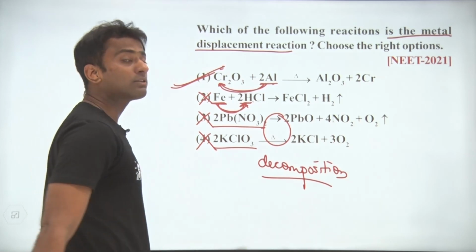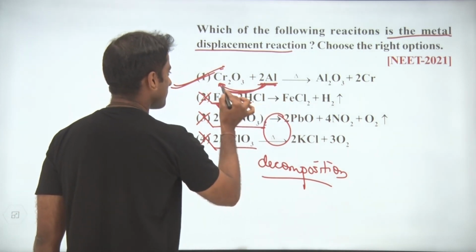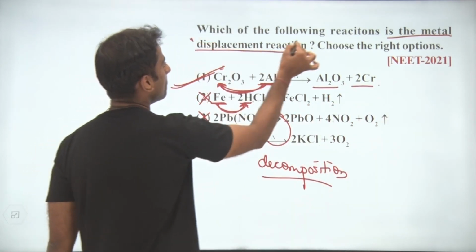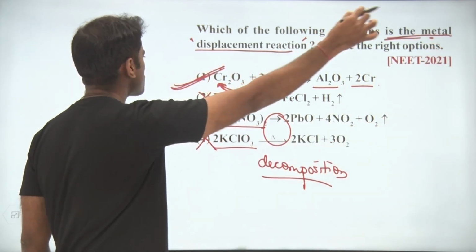This is the aluminothermite reaction, the thermite process. So aluminum is going to displace the metal chromium. This is the metal displacement reaction which is asked in the question. First option is going to be perfect for you.